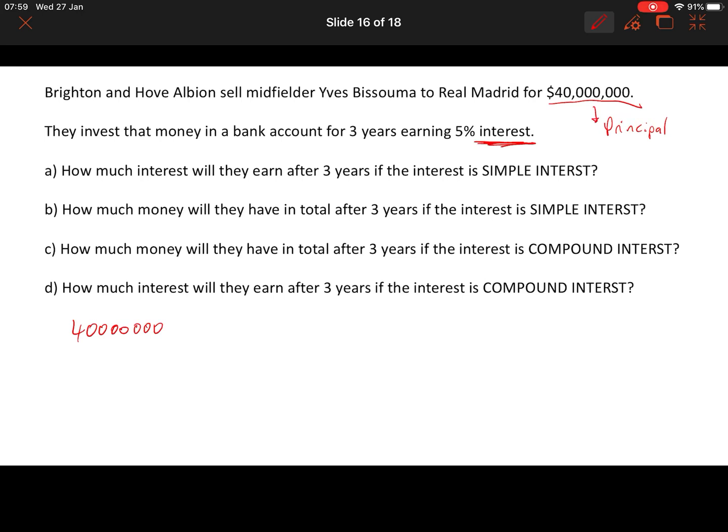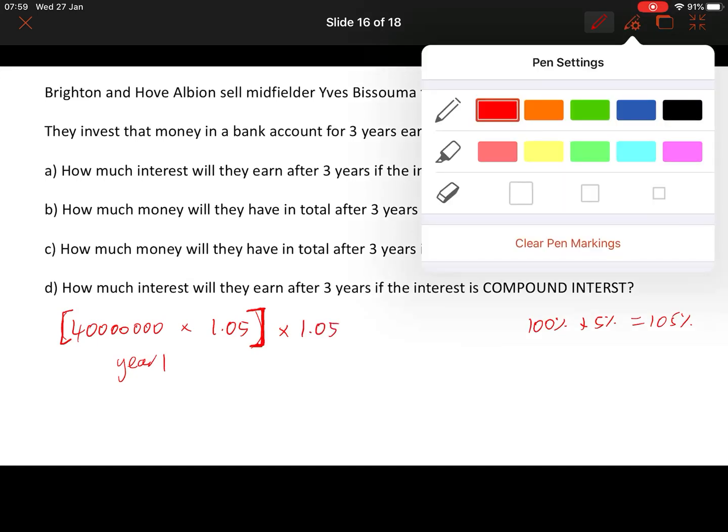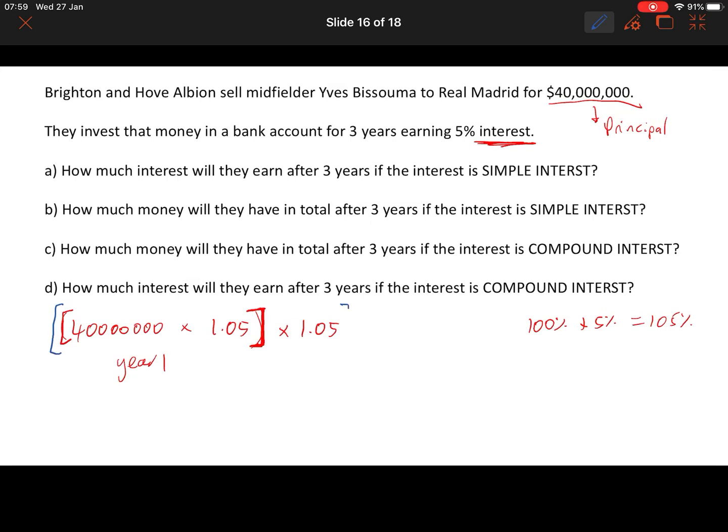And what we're going to do is we're going to work out how much money they would have at the end of the first year. So we've got 100%, and we're going to add 5%. It's 105%, which is 1.05. Okay, this is how much money you would have after year 1. Well, after year 2, because you're now earning interest on the interest, you would earn interest on all of this amount. So you would take this amount and you would times it by 1.05 again.